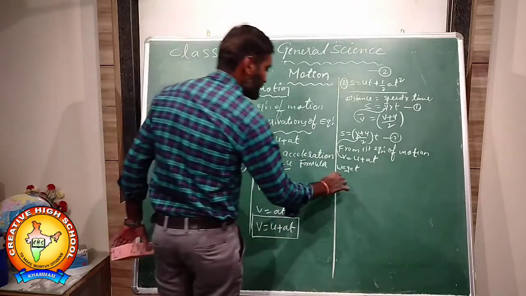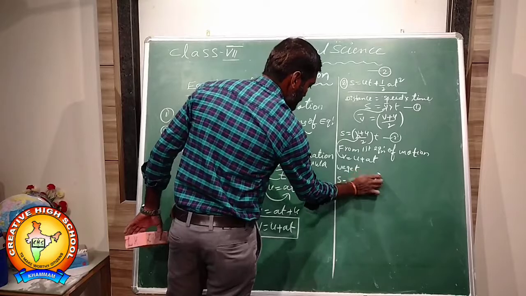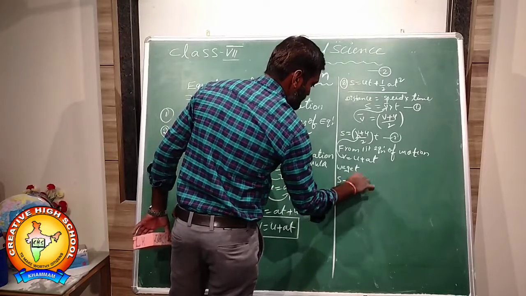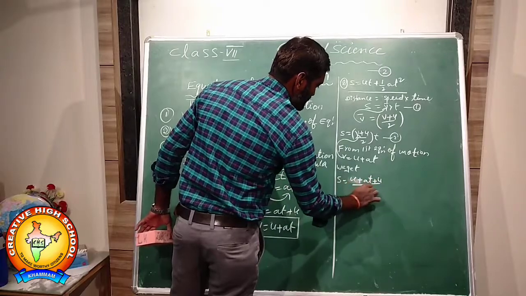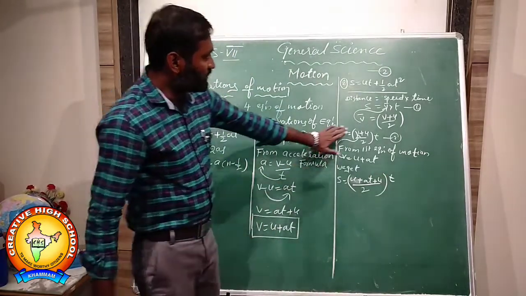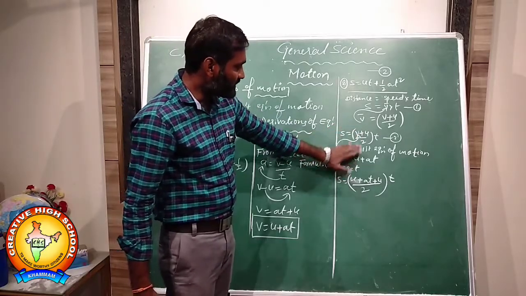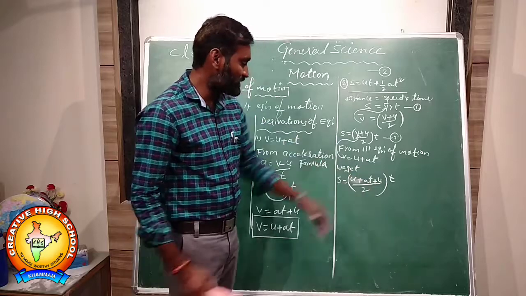Substituting v, we get s is equal to (u plus at plus u) by 2 into t.